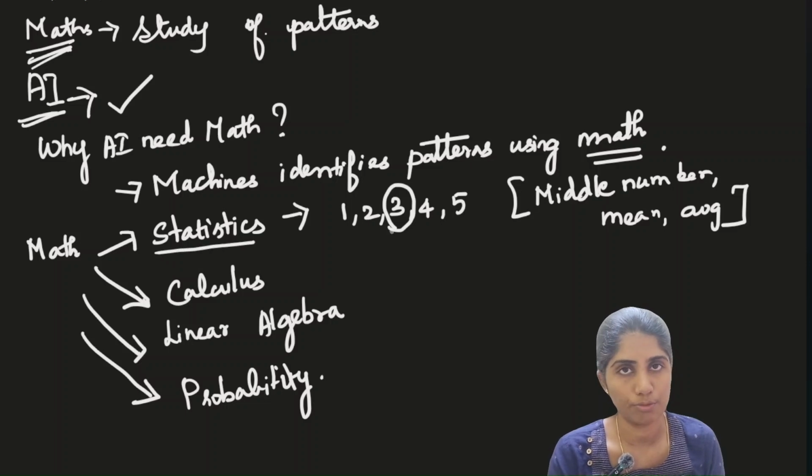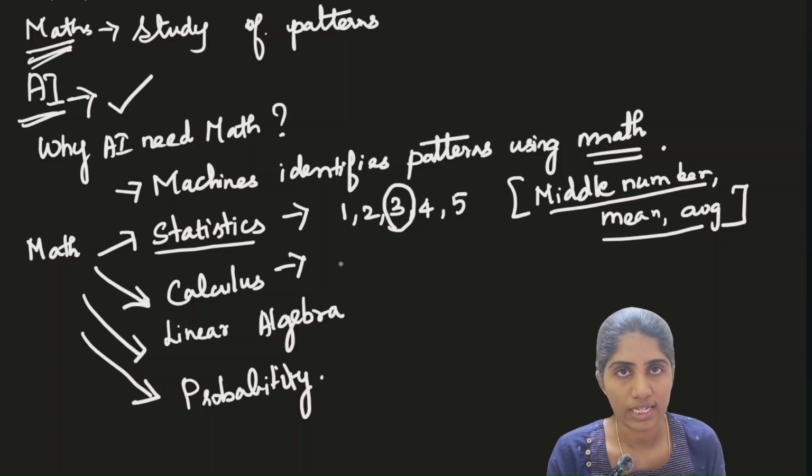We use formulas for finding the mean or average, mainly to find the middle value. That is why, to find the middle number, mean and average, we use statistics. So statistics is one part used by artificial intelligence when it tries to understand the mean and average. Now the second is calculus.